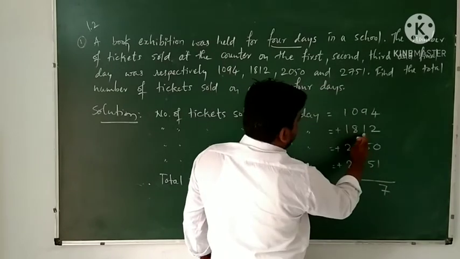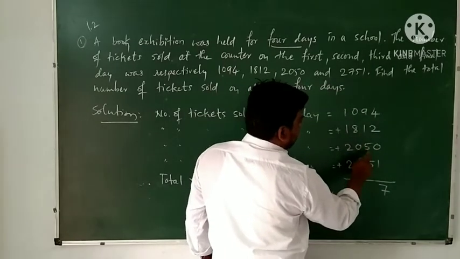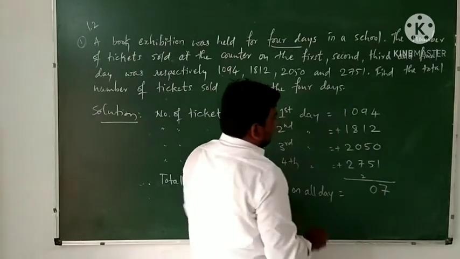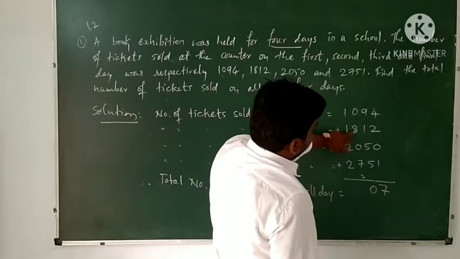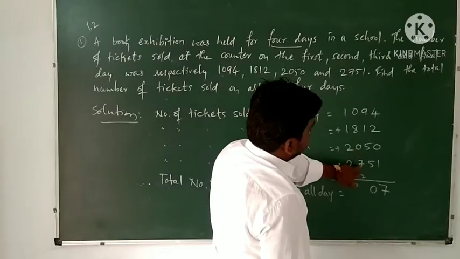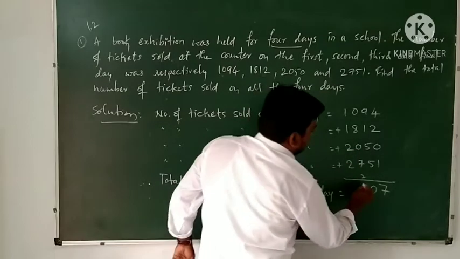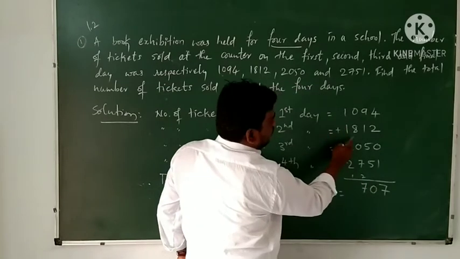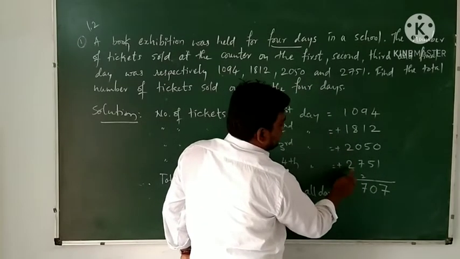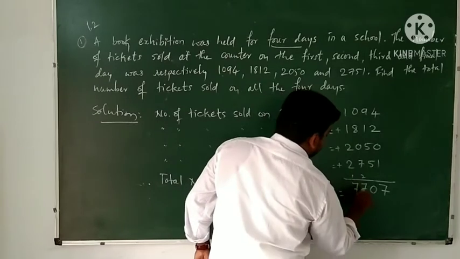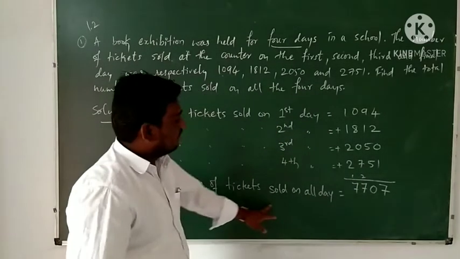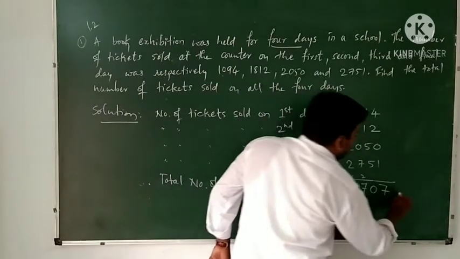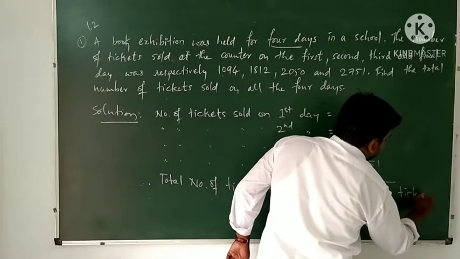Then 9 plus 1, 10, 10 plus 5, 15, 15 plus 5, 20, carry 2. Then 0 plus 8, 8, 8 plus 0, 8, 8 plus 7, 15, 15 plus 2, it is 17, carry 1. Then 1 plus 1, 2, 2 plus 2, 4, 4 plus 2, 6, 6 plus 7. Means the total number of tickets sold on all days is 7,707 tickets.